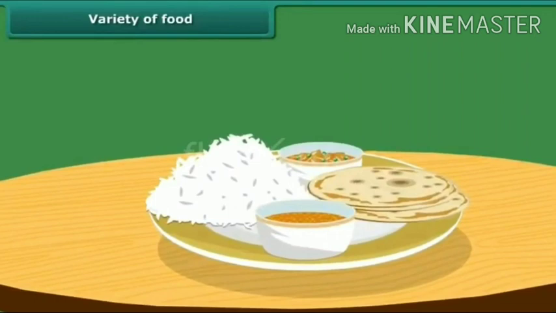Now the question is, what are ingredients? Ingredients are the materials required to prepare the food dishes. Now you understand? Any material that is required to prepare any food item is called an ingredient.